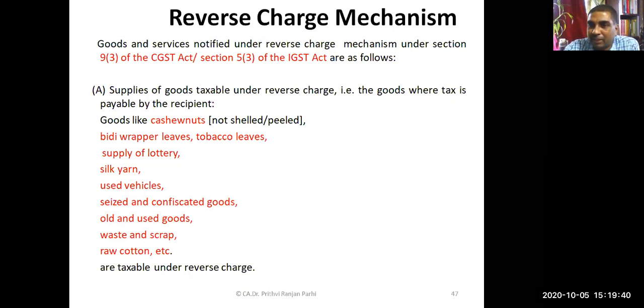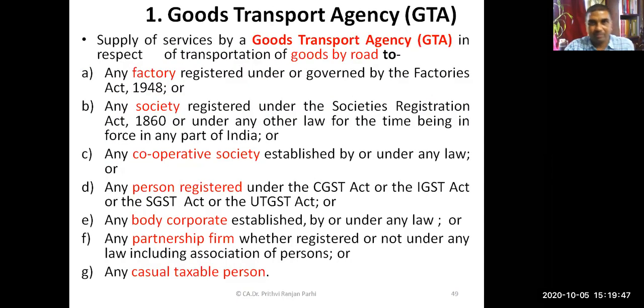Earlier I had given an example of advocate service, lawyer service, that we will be covering. Before covering that, one more concept. In fact, this is goods transport agency. That's a different kind of thing. We'll be covering it. Just a minute.